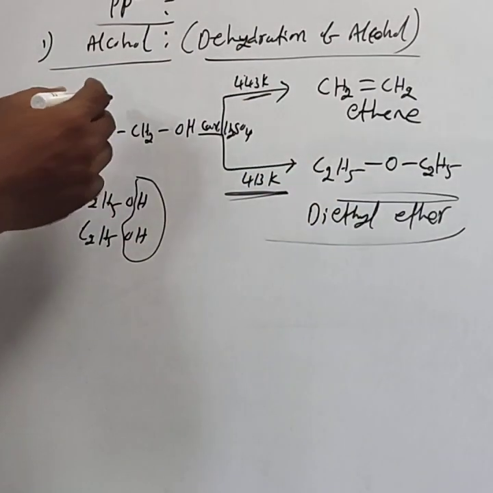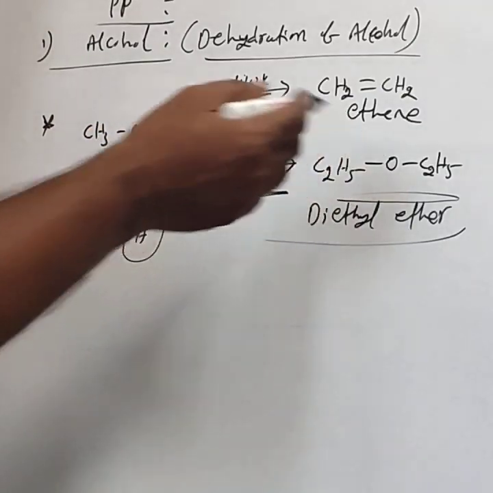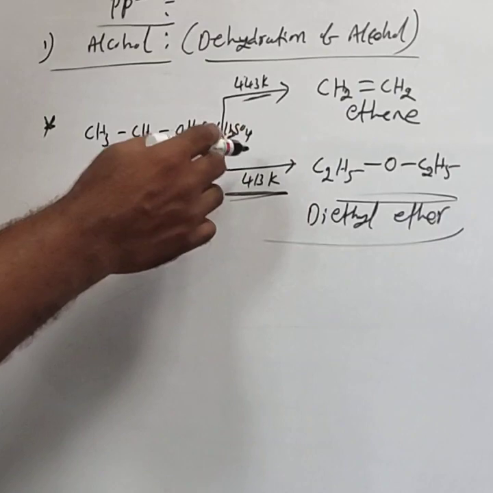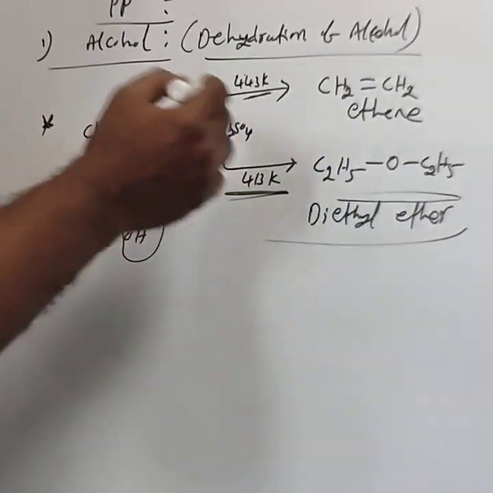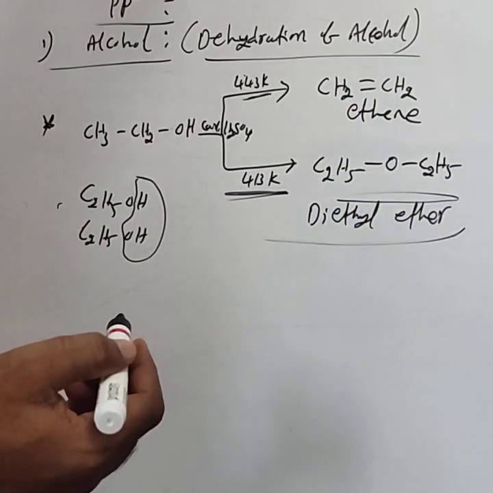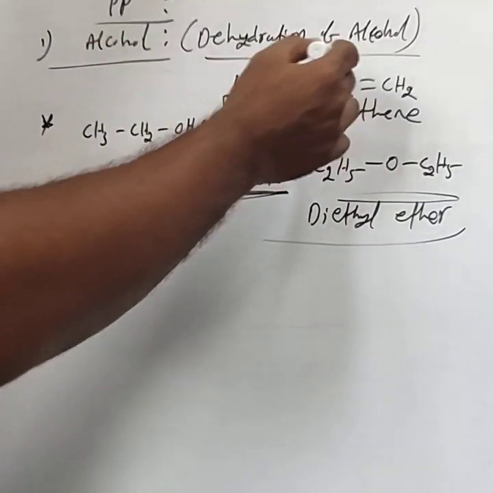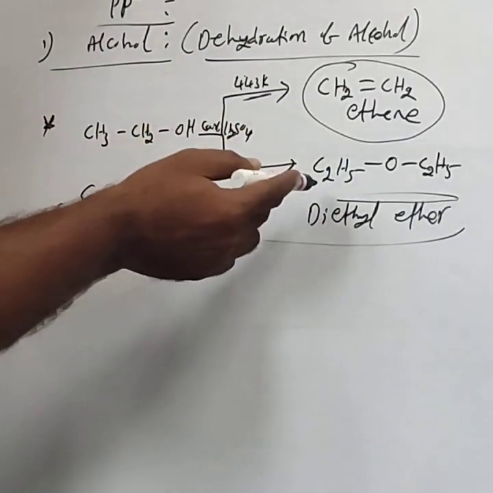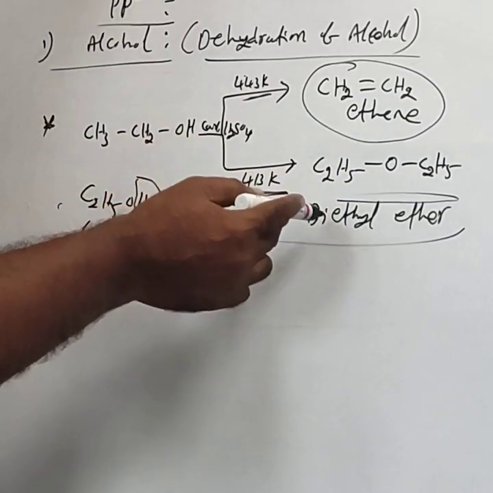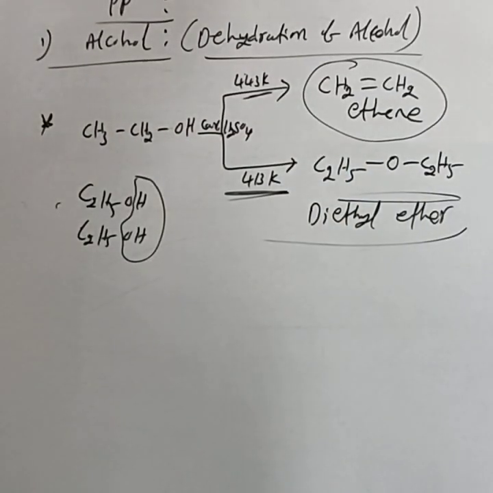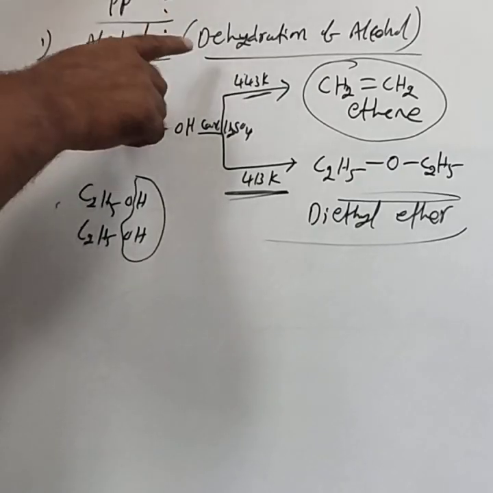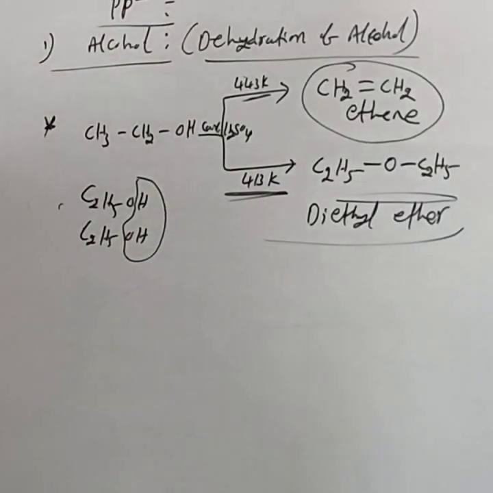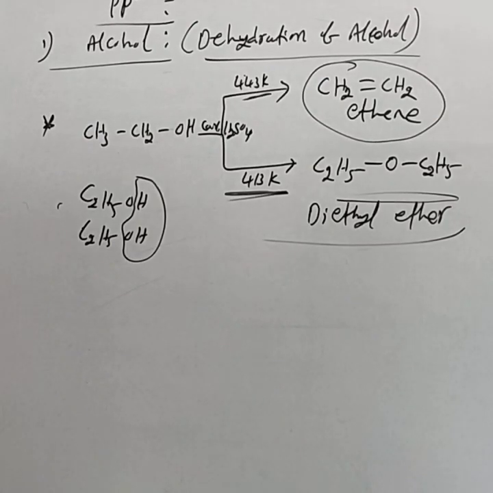Actually, in the NCERT book they also mention the mechanism for this, but in your board exam the mechanism for the formation of ethers is not asked. Only for the formation of alkene can they ask the mechanism. Hence I am not explaining the mechanism for the formation of ether. This is about the preparation of ether from alcohol. The second method is Williamson's ether synthesis.